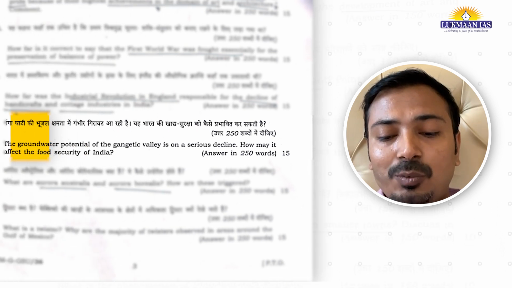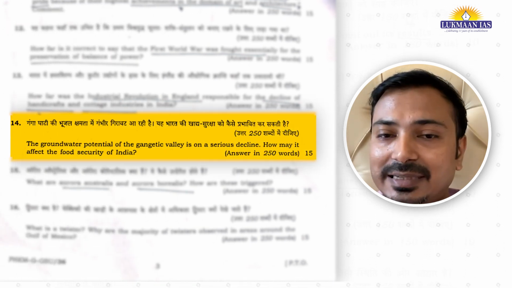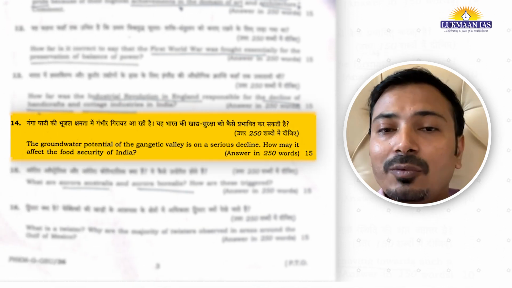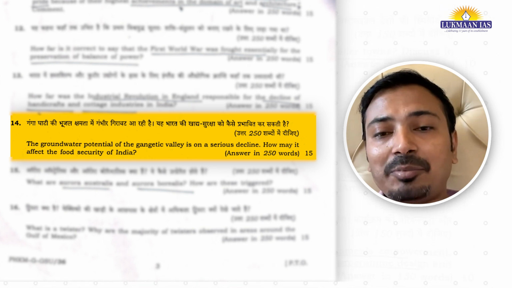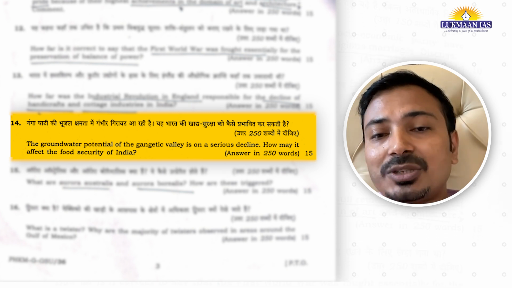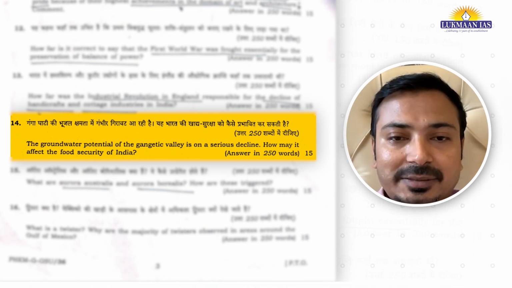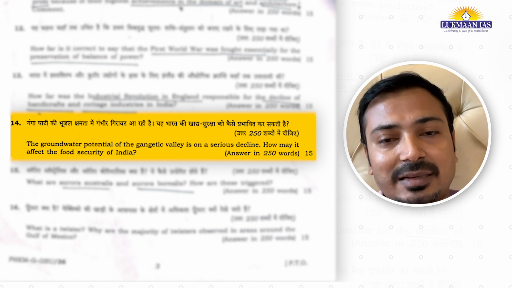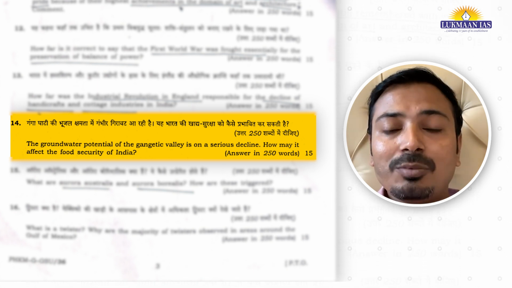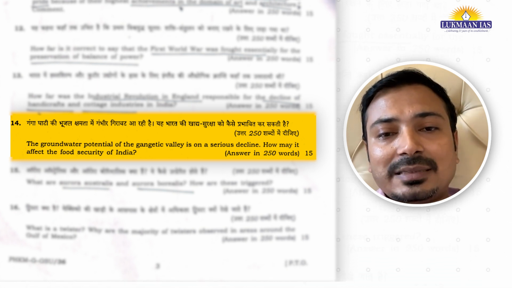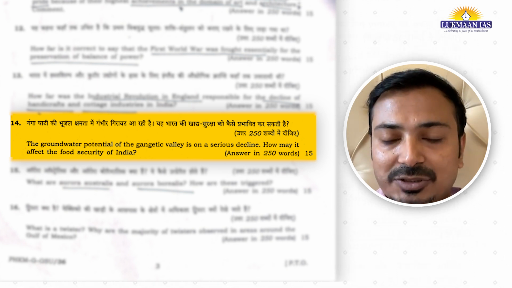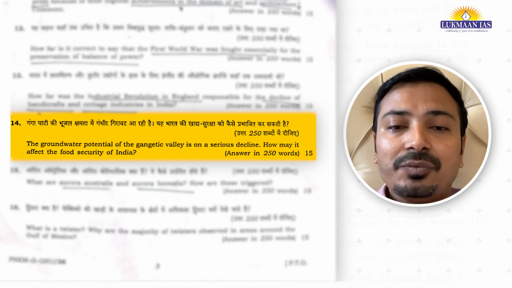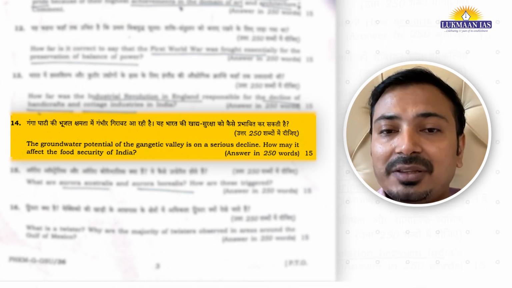Then the 15 markers, groundwater potential of Gangetic Valley is declining and how it is having impact on the food security. You can see that the term food security is repeated. Last year also they asked the impact of climate change and how it is impacting the food security of the tropical countries. Right. So similarly, this year they asked Gangetic Valley. Yes, it is densely populated and it is the food basket of India. And if the groundwater is declining in that region, so of course what will happen is the water availability for irrigation and especially the food grains like rice cultivation, wheat cultivation will decline, and that will affect the food security of the country. ये सारी चीजें आपको डिटेल में बतानी है.